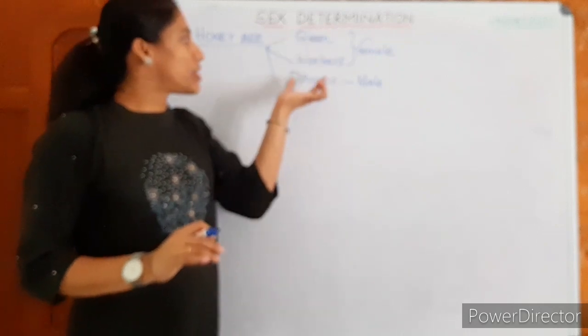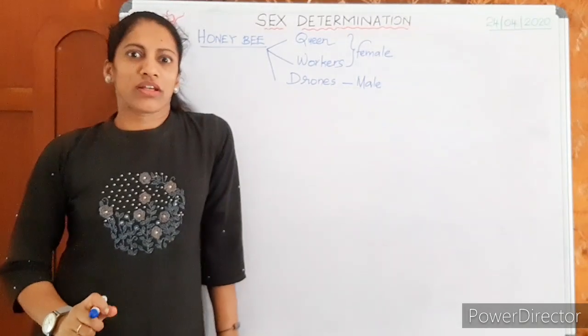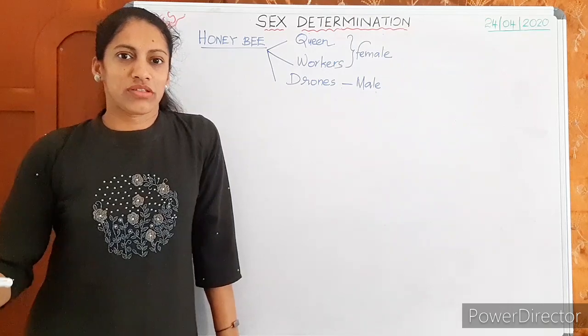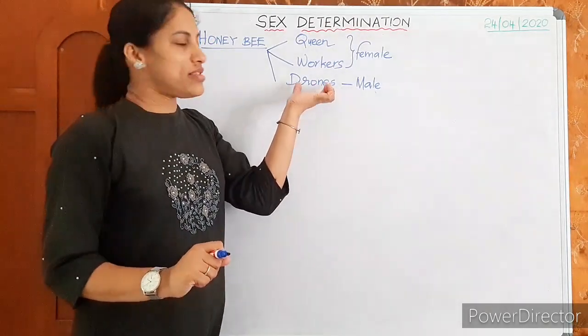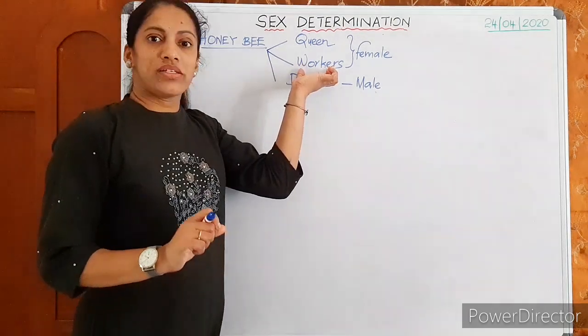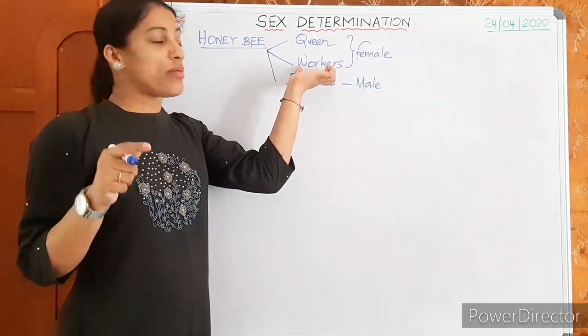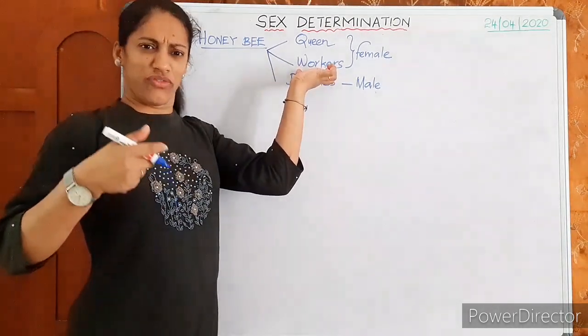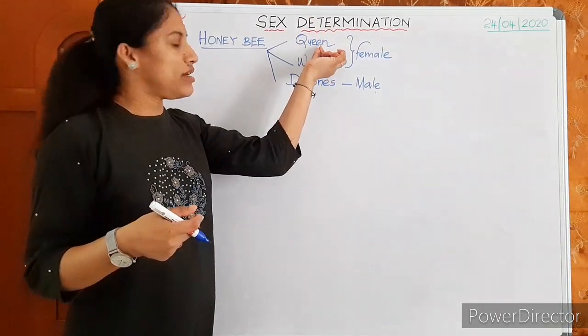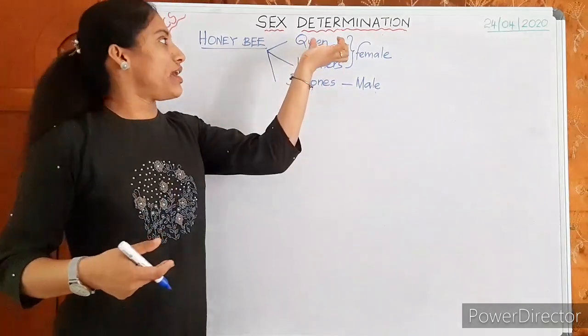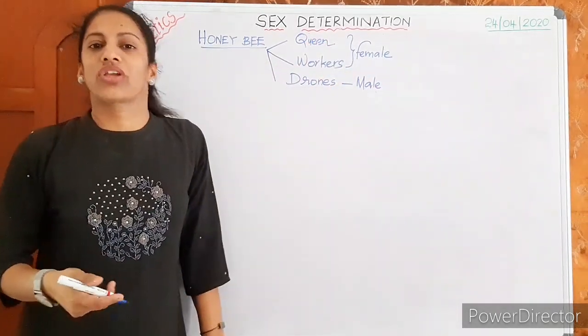Okay, queen, workers, drones. How many queens in a colony? Thousands? No. Here, see, drones are males. Workers are the major females, and one among the workers, as you have studied, is fed with royal jelly and is specially modified and nurtured as a queen.